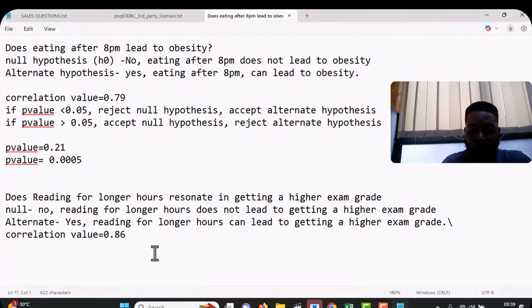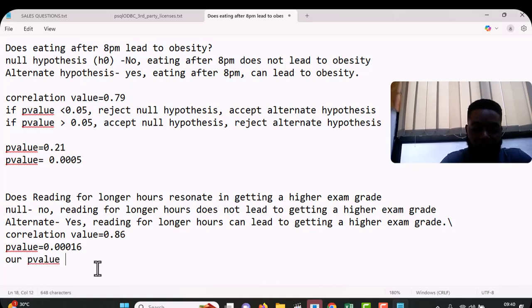Then our p-value was 0.00016. Good. Now you can see that our p-value is less than 0.05. Our p-value here is 0.00016, so it's less than 0.05.